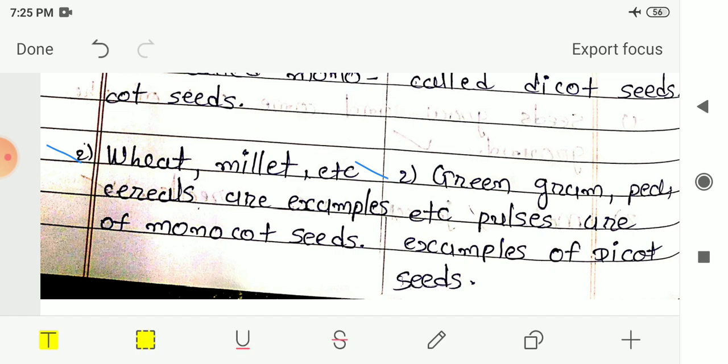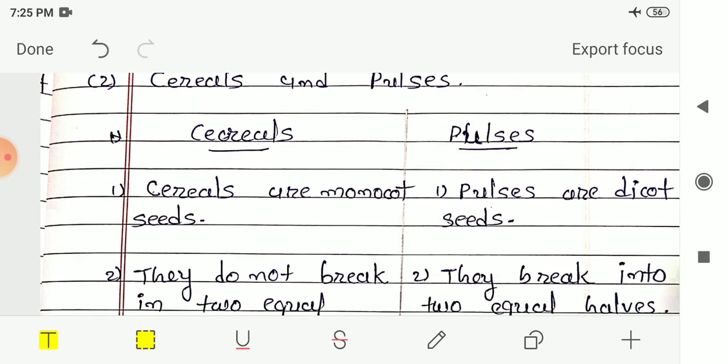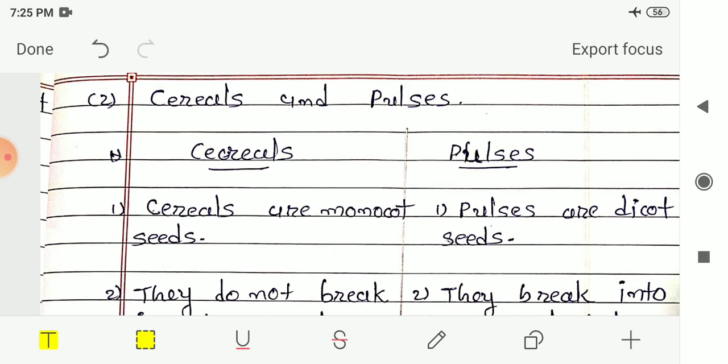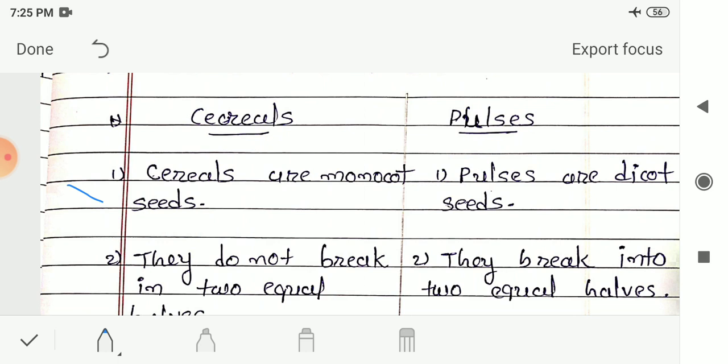Now let me see another difference, that is between cereals and pulses. Here in the first column cereals are given, and in the second column pulses are given. So now let me start the differences between these two. The first difference: cereals are monocot seeds. As in the previous difference, we saw that cereals are examples of monocot seeds. So cereals are monocot seeds and pulses are dicot seeds.